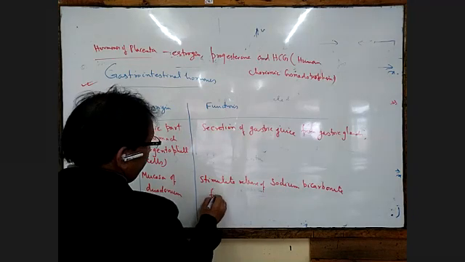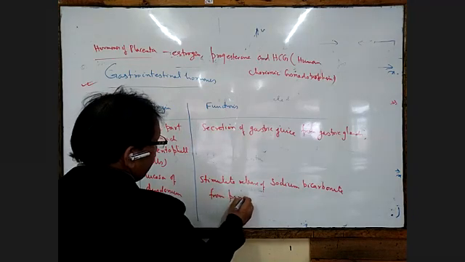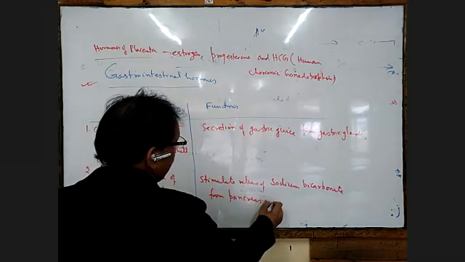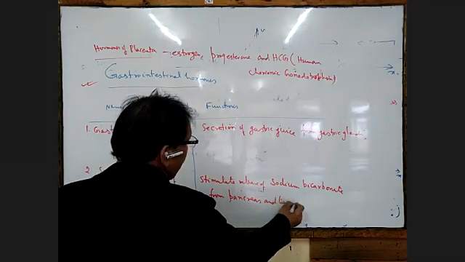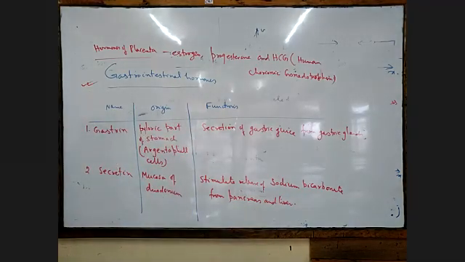This second one is our secretin hormone, secreted from the mucosa of the duodenum.